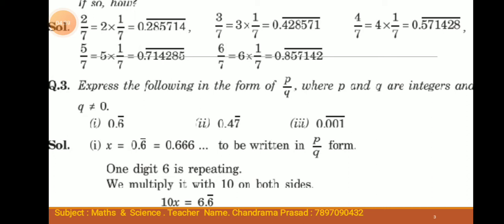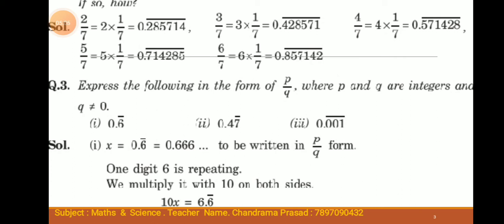Next, 5 by 7 equals 5 into 1 by 7. This can be written as 0.714285 bar. And next, 6 by 7 equals 6 into 1 by 7 equals 0.857142 bar. This is the answer.